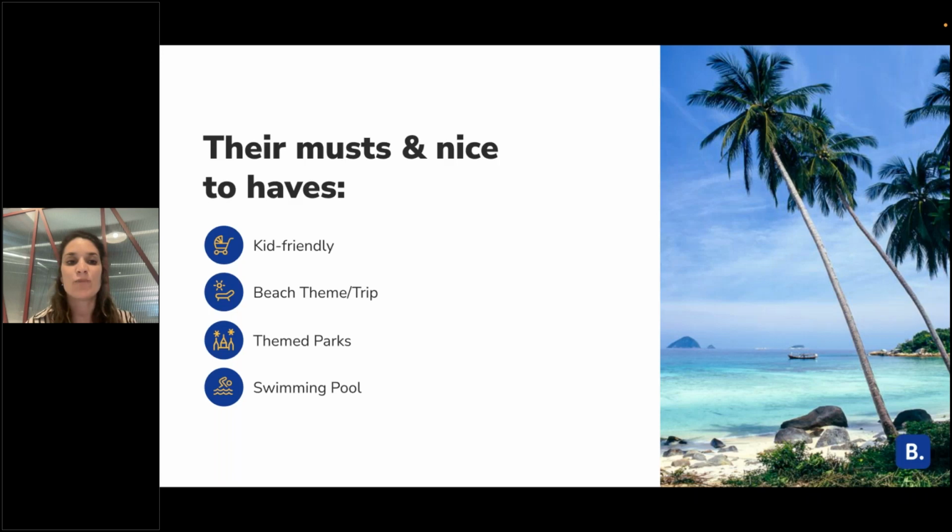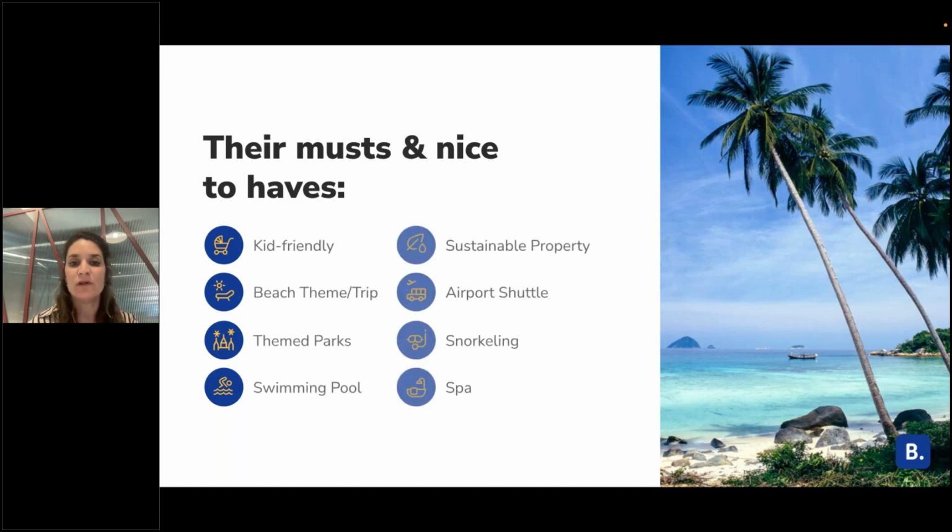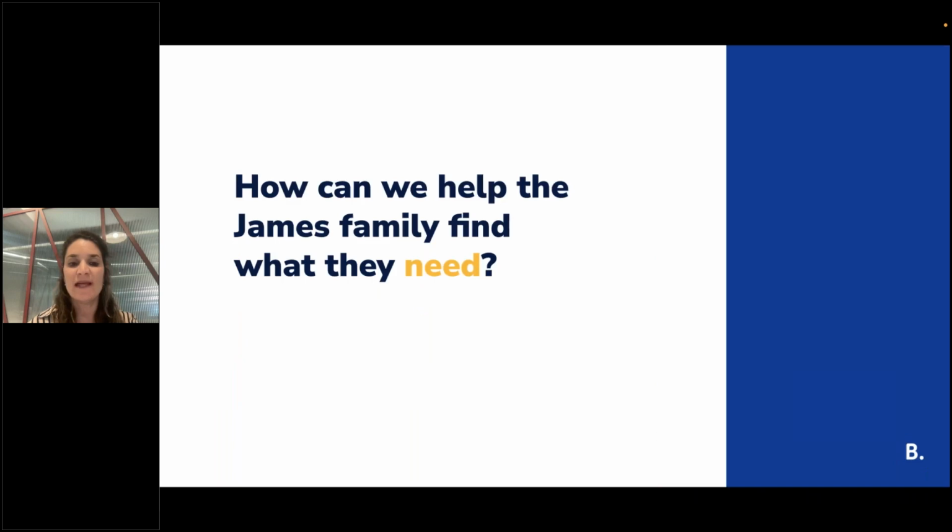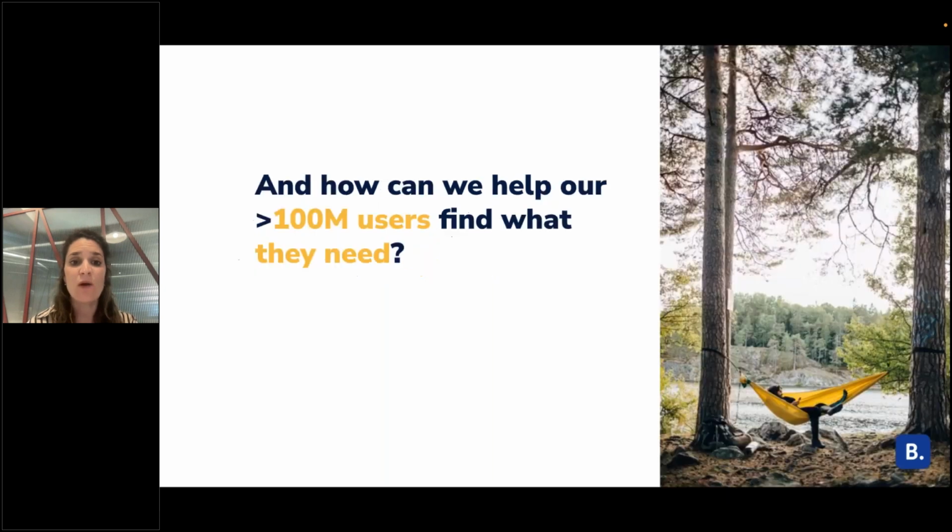They want the property to be kid-friendly, with beach, theme parks, swimming pool, and also more nice-to-have stuff like snorkeling, spa, or shuttle. So we would like to help them find properties that match their needs best. How can we do that?